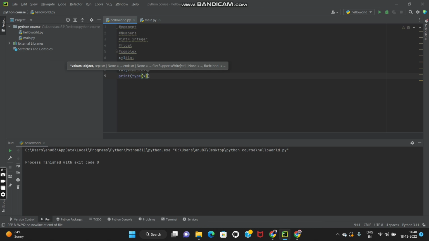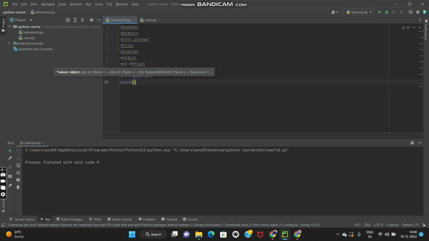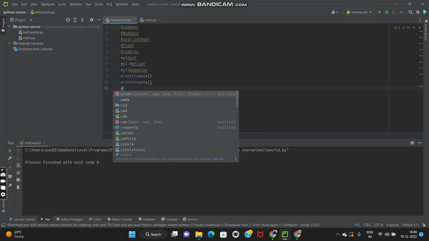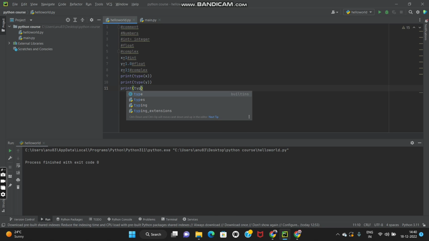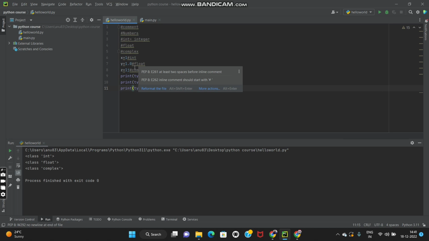I write print type of x, print type of y, and then print type of z, as I mentioned over here. Now when I run this, you'll get the result integer, float, and complex, which means x equals 1 is an integer value, y equals 2.0 is a float value, and 1j is a complex number.